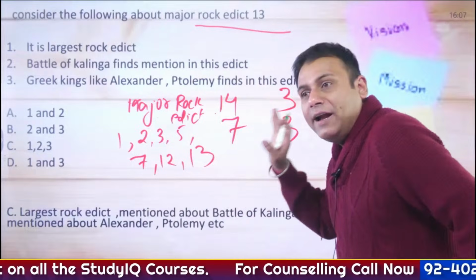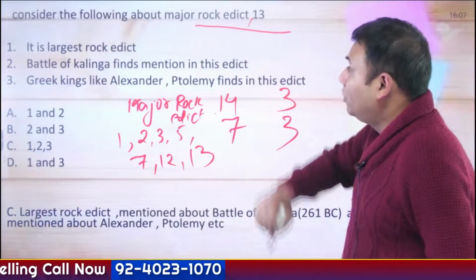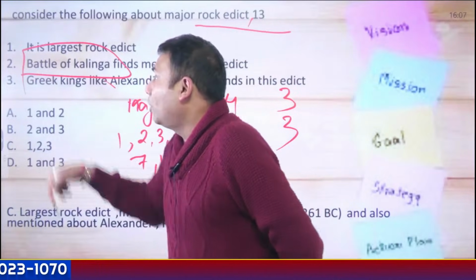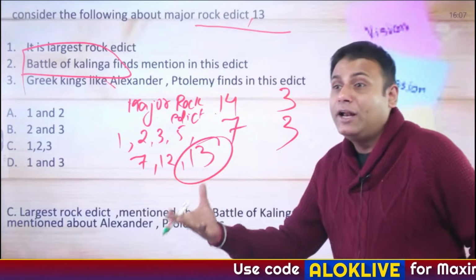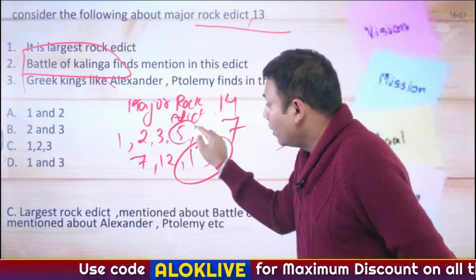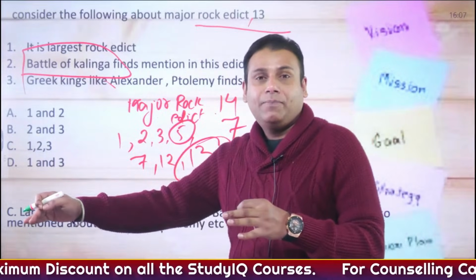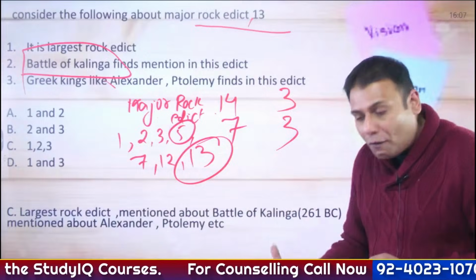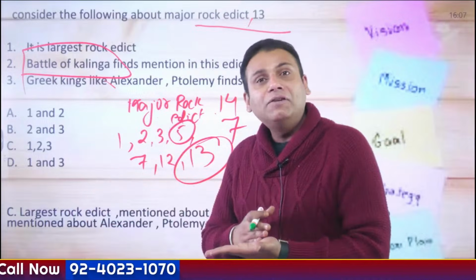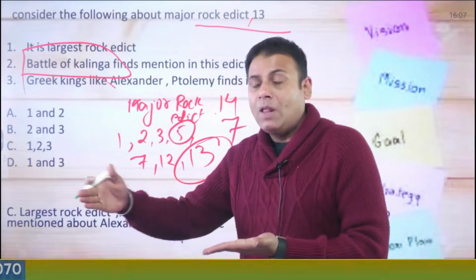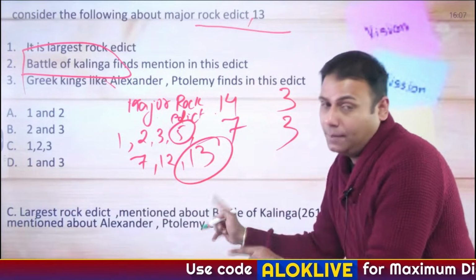These rock edicts of Ashoka are very important from the exam perspective. And rock edict number 13, why? Because the Battle of Kalinga, which was fought in 261 BC, finds mention in rock edict number 13, which is the largest rock edict of Ashoka. Another important one is rock edict number 5, where it is mentioned that every human is my child, and the appointment of a special officer for spreading the philosophy of Dhamma. The officer was referred to as Dhamma Mahamatra. I repeat, Dhamma Mahamatra. So these are the rock edicts that you have to read compulsorily.